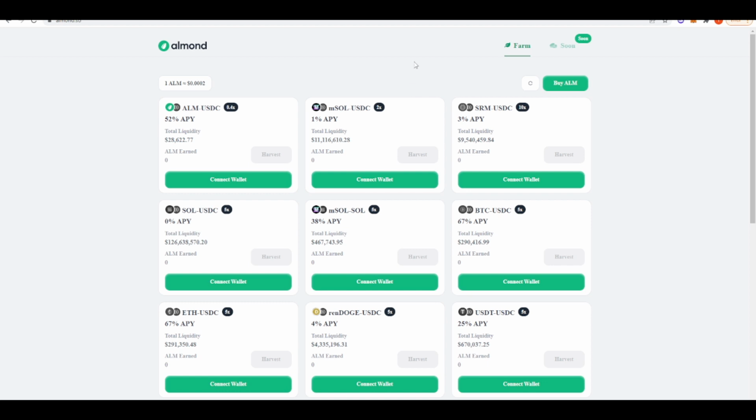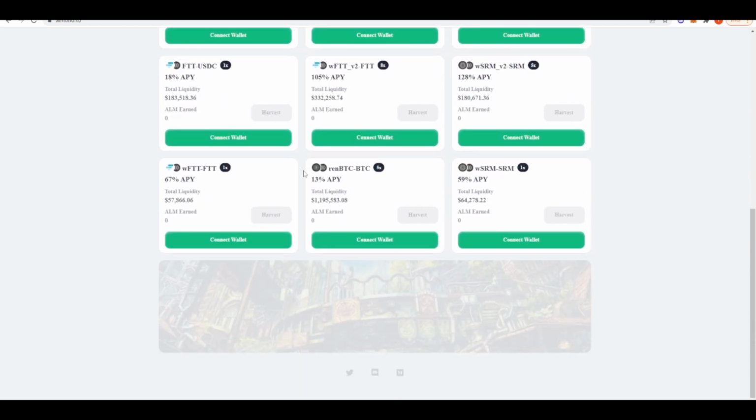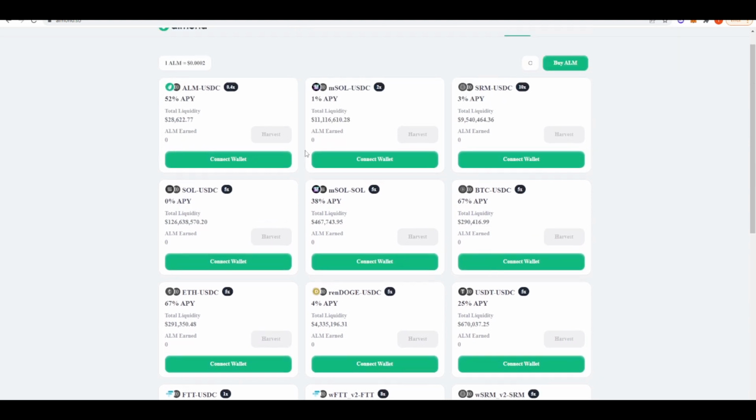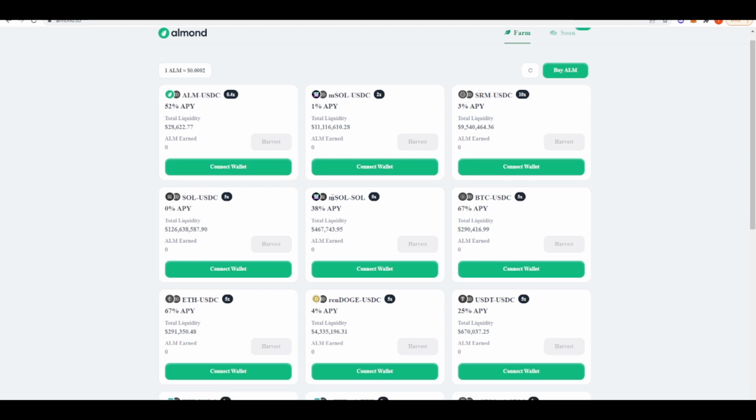And lastly, we're going to take a look at Almond. Almond is like the original yield farm here on Solana. I thought the yields would have been crushed a lot more, and I'm surprised at how high the yields are still here. I think Almond is an extremely inflationary token, but as you can see here, the SOL pool is currently paying out 38% APY.